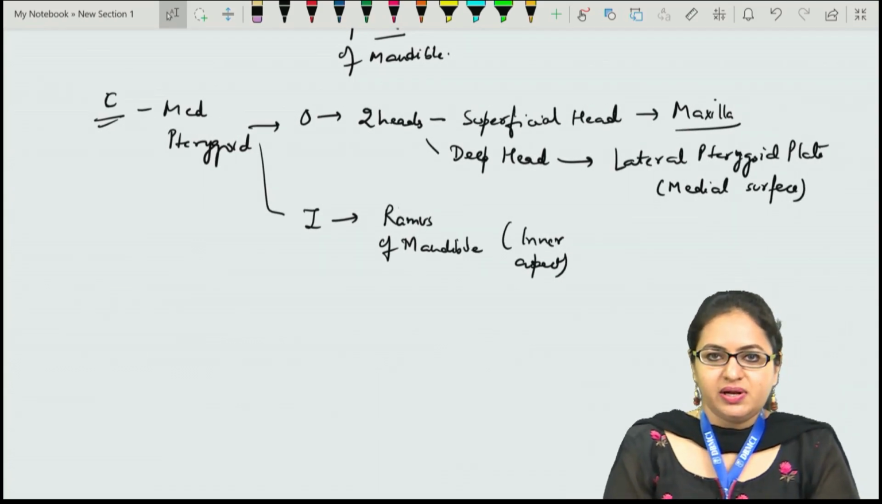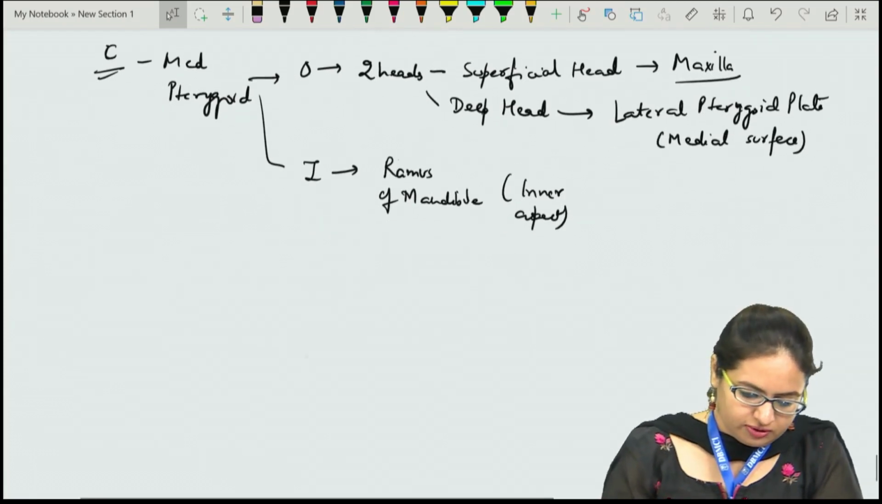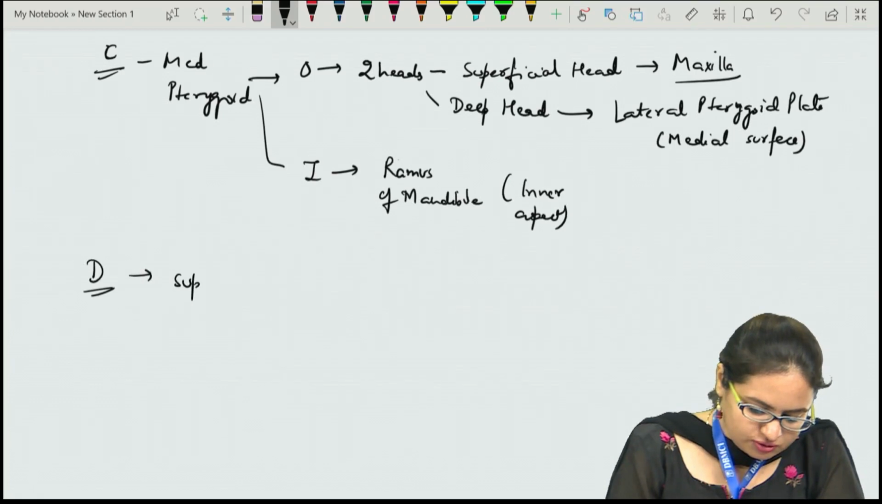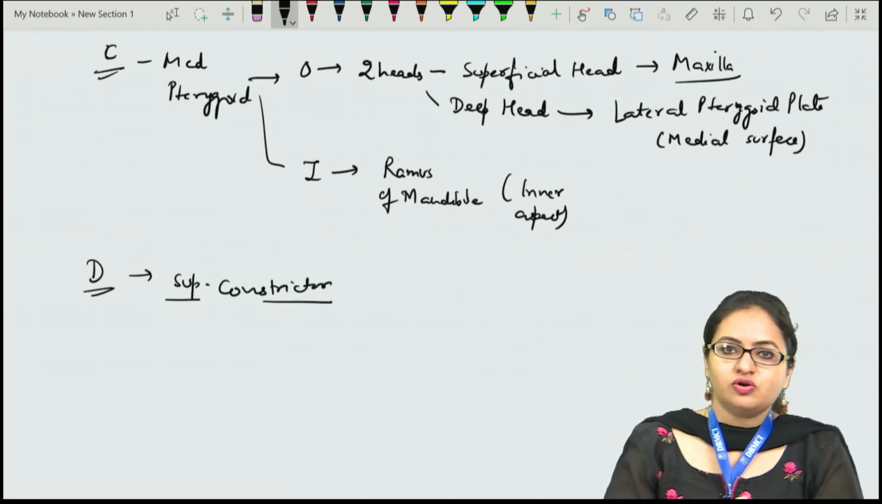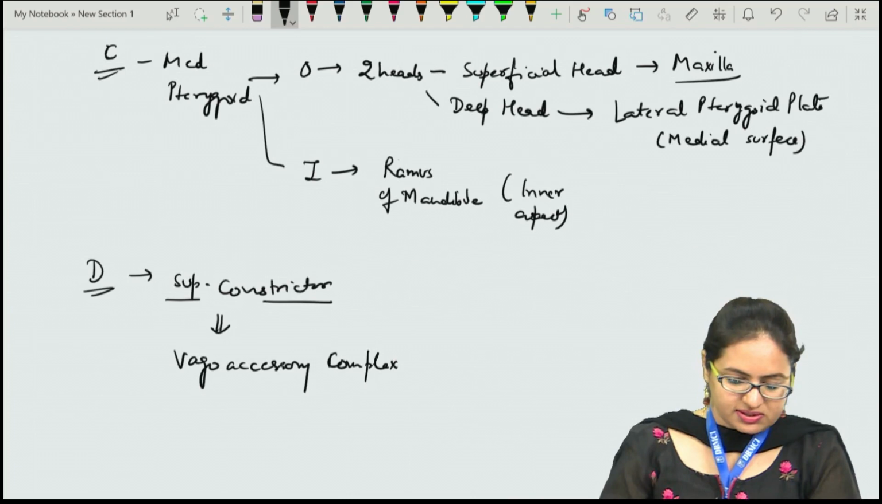It is supplied by the nerve to medial pterygoid, which comes from the trunk of the mandibular nerve. The D structure mentioned here is the superior constrictor muscle, one of the muscles of the pharynx, and it will be supplied by the vago-accessory complex, that is, the vagus nerve and the cranial root of the accessory nerve.